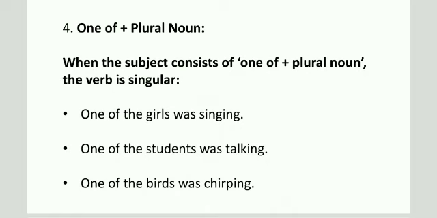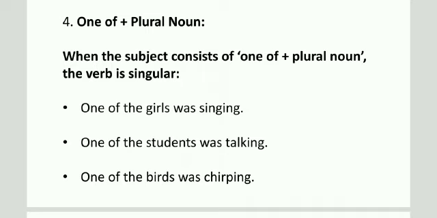These words are plural, but one of means any one girl or any one student or any one bird. We are not talking about a lot of girls, we are talking about any one girl. So here it will be singular, so we will have to use a singular verb.